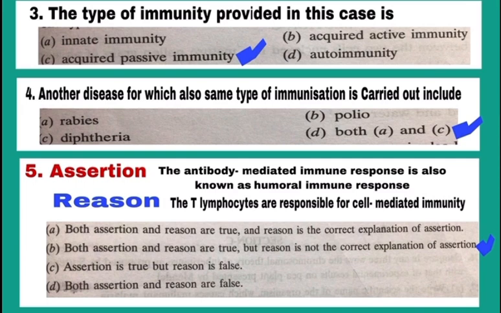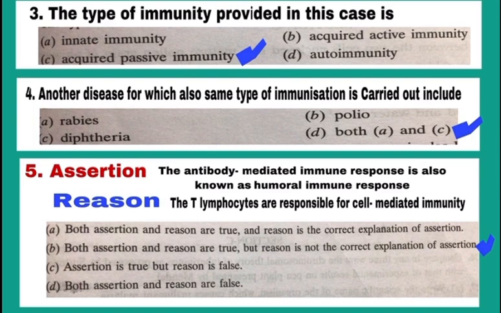Question number 5. This is assertion reason question and assertion statement is, the antibody mediated immune response is also known as humoral. Humoral means fluid. So, it is also known as humoral immune response. Correct. This statement is correct. Antibodies are found in blood, our body fluid. So, it is called as humoral immune response.